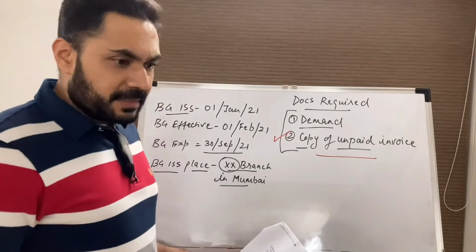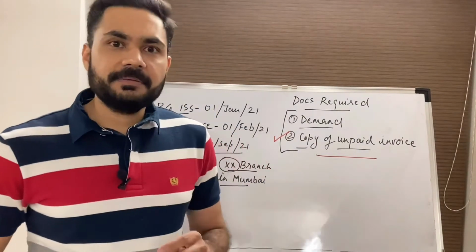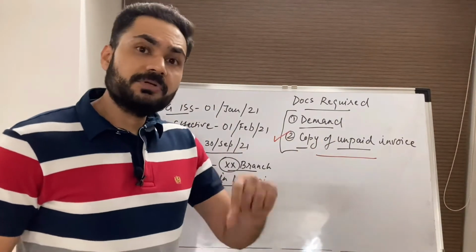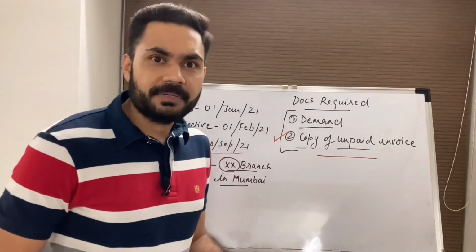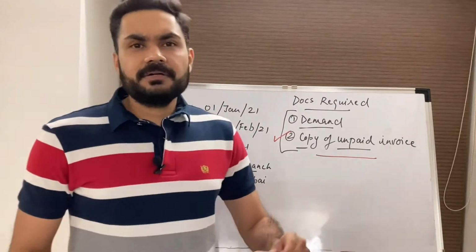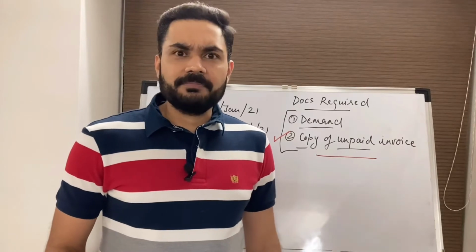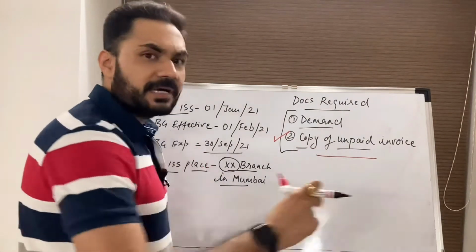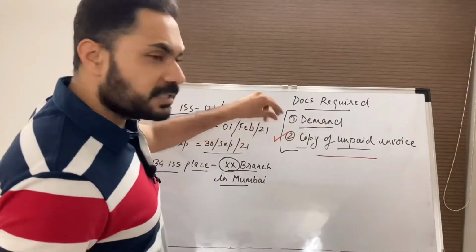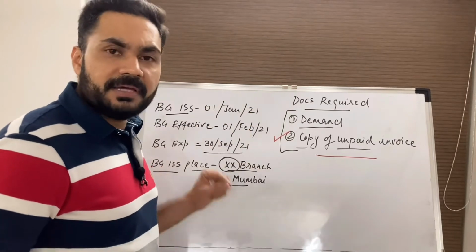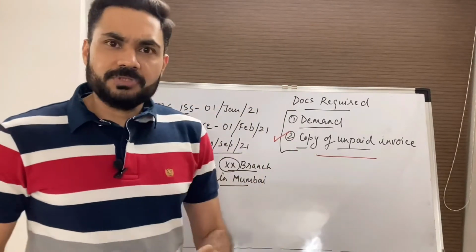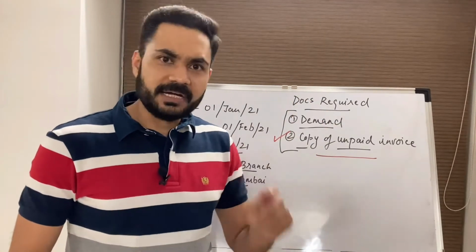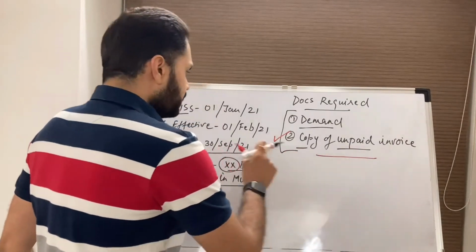Now, in what cases the documents will be presented in parts? Suppose this document is required to be signed by a particular official in beneficiary's company, and that official would be traveling in a short span of time. So what beneficiary can do? Beneficiary can get this document prepared and submit it to the guarantor, so that half of the documents required under the guarantee would be complete, and then the beneficiary can say that you hold on to this document, the later part of the remaining documents I'll be submitting in due course. So in that case, guarantor will hold on to this document till the expiry date.